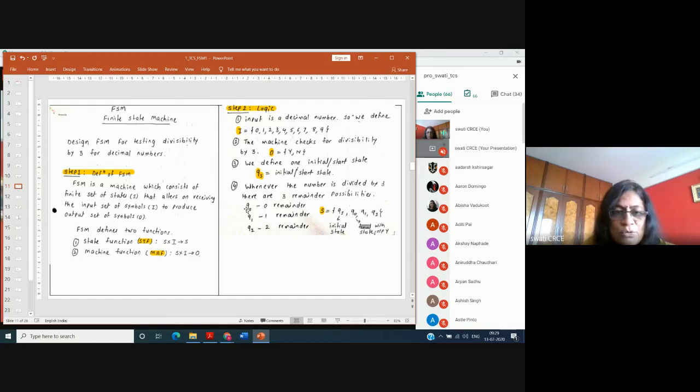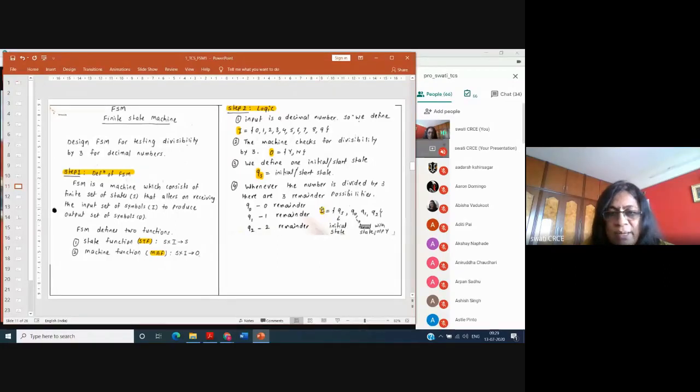So Q0 is a state which indicates that if the number is divided by 3 and the remainder is equal to 0, then it is the Q0 state. If the remainder is 1, the machine should be in the Q1 state. And if the remainder is 2, then the machine should be in the state Q2. So I have identified 3 states: Q0 to indicate 0 remainder, Q1 to indicate 1 remainder, and Q2 to indicate 2 remainder.